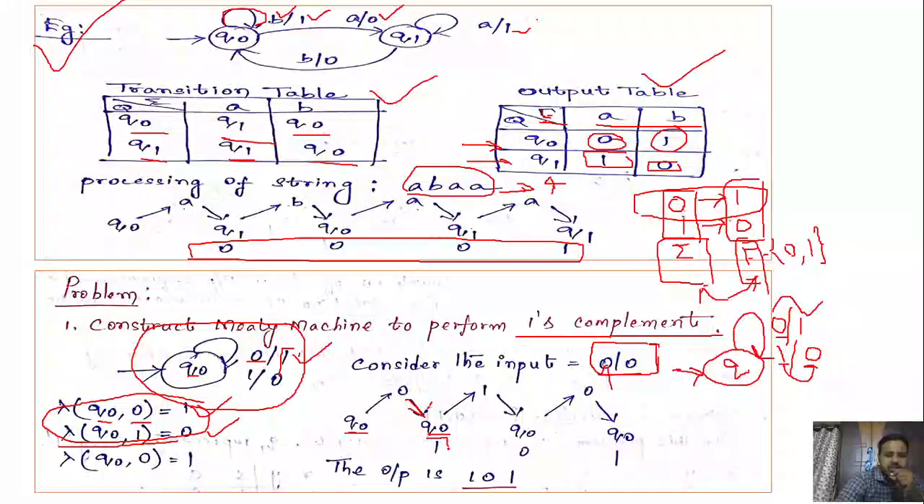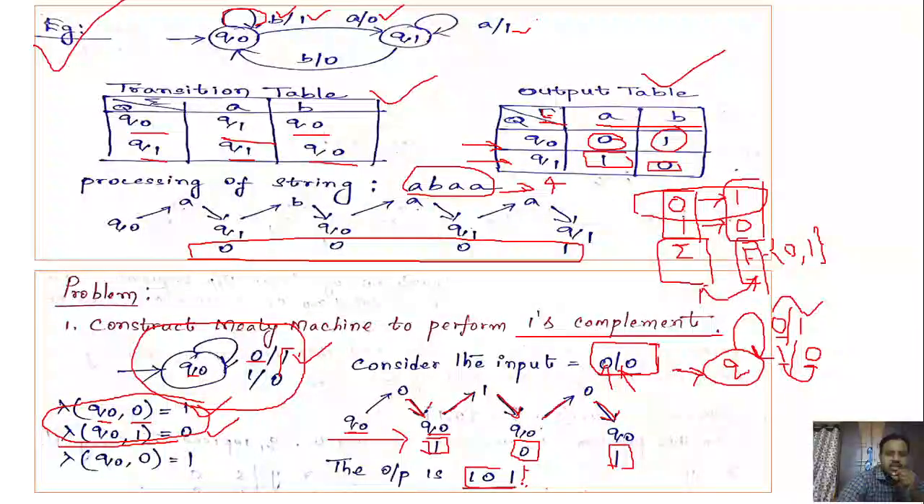So write 1 below the Q naught, right? What is the current state now? Q naught. What is the next input? 1. So Q naught on 1, you will be in the same state, Q naught. What is the output associated with that transition? It is 0. Next, the current state is Q naught itself. What is the next input? 0. What is the output? Same state, Q naught, and the output associated with the transition is 1. So if you read the output from left to right, you will get 101.